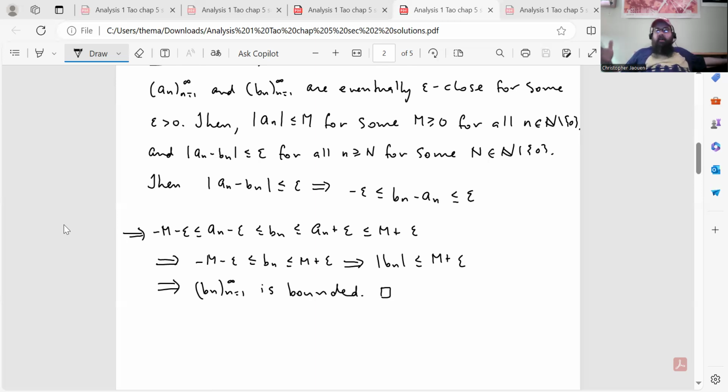That just follows from the way that we define the order and the properties of order on the rational numbers. But that implies that -M - epsilon is less than or equal to b_n less than or equal to M + epsilon, which implies that the absolute value of b_n is less than or equal to M + epsilon, which implies that b_n is a bounded sequence, and that's the proof. So that's it. There's only 2 questions in that exercise set.